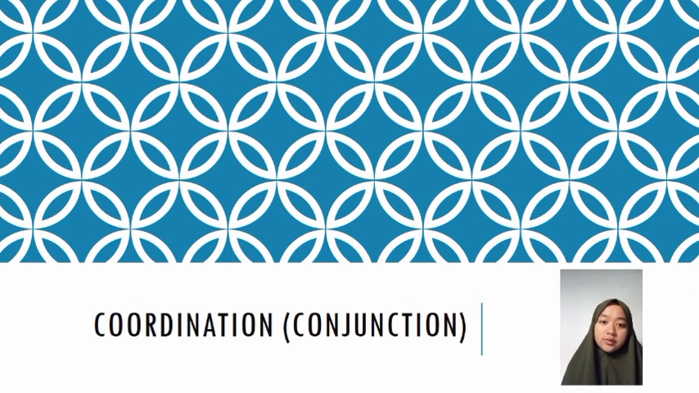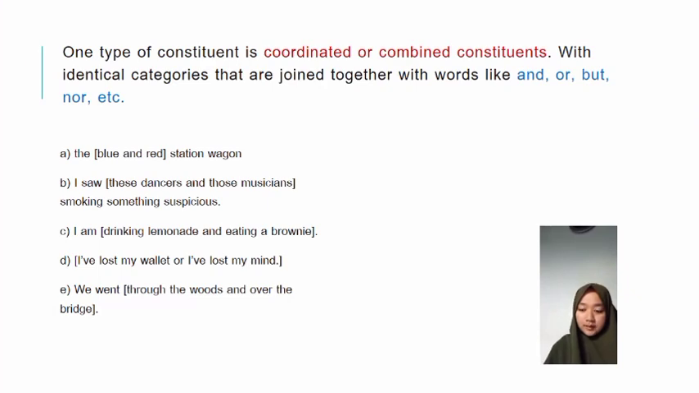And next, we are going to talk about coordination or conjunction. One type of constituent is coordinated or combined constituents, with identical categories that are joined together with words like and, or, but, nor, and so on.